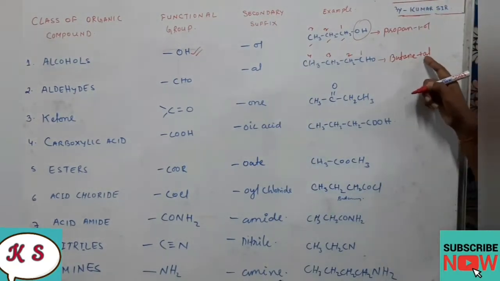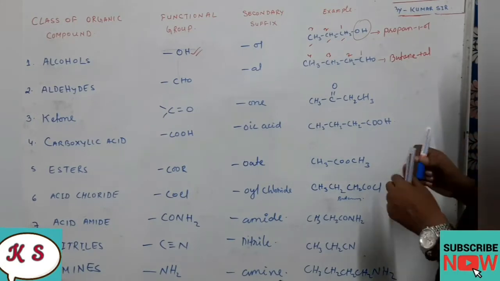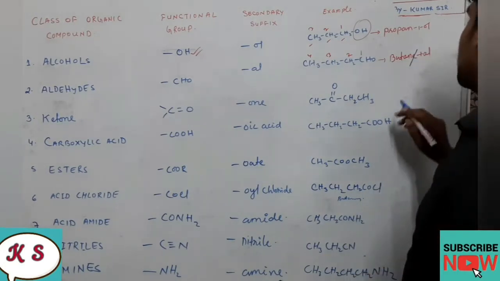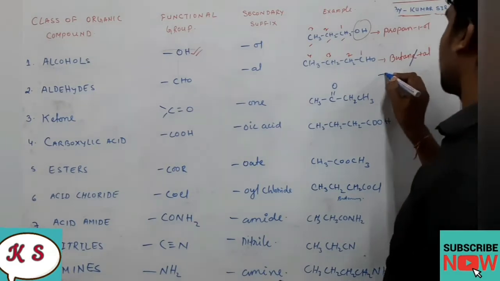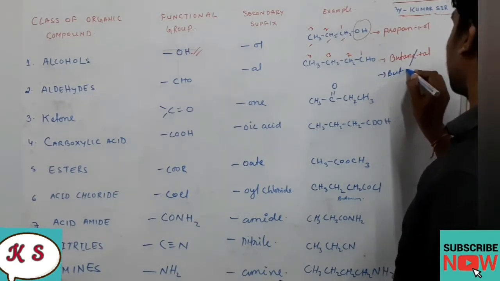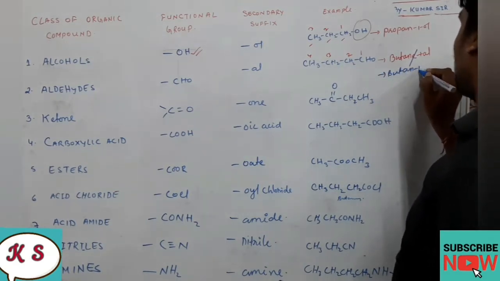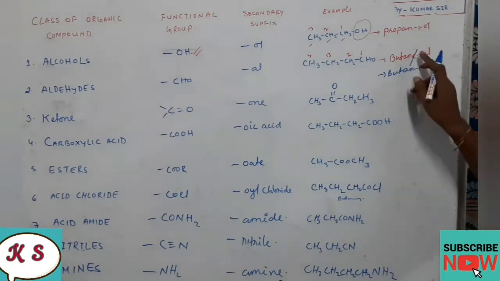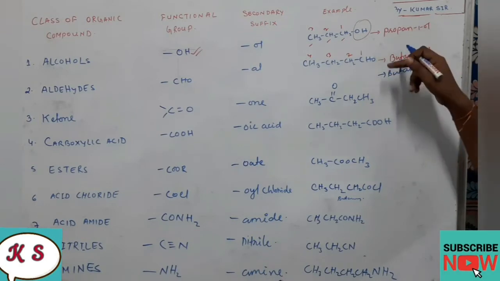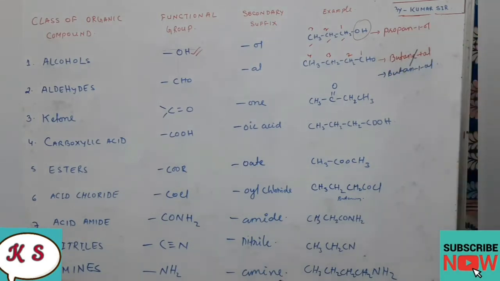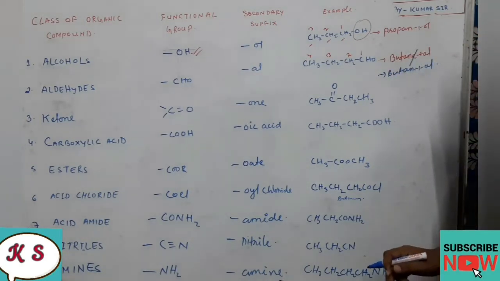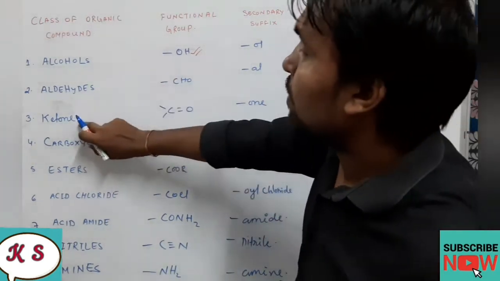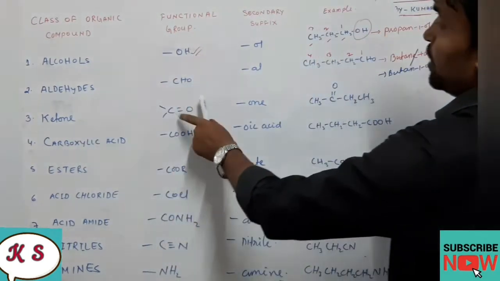As you can see, E and A both are vowels. So what we will do, when 2 vowels come together, E will be cancelled. So the name will become what? Butan-1-al. Butanal. Okay, dear students. Everywhere here also E was there, so that one we have removed and replaced it by al. Okay, fine.